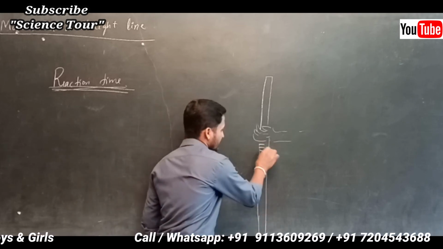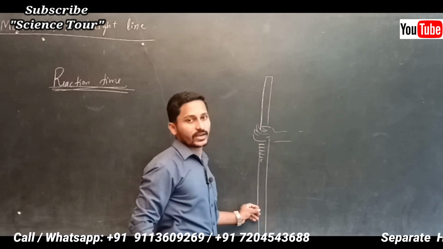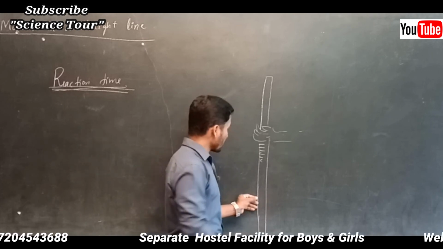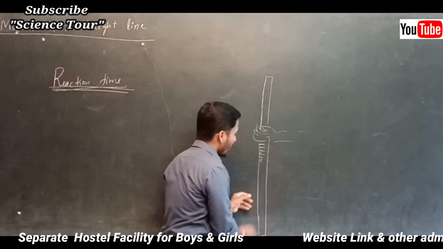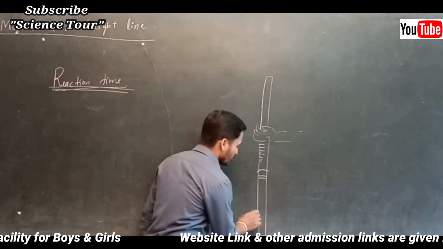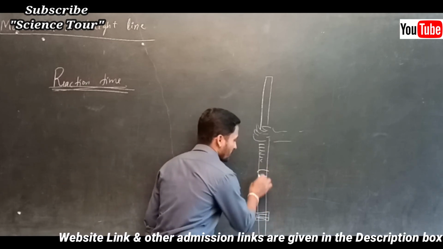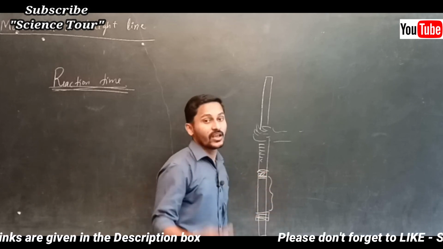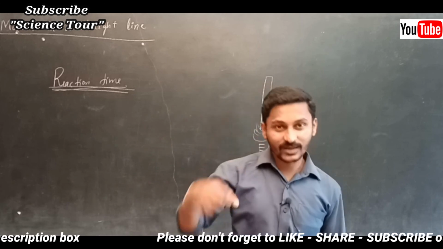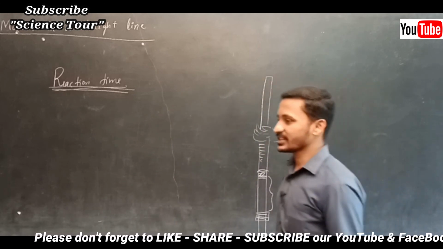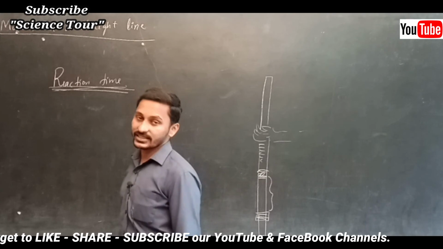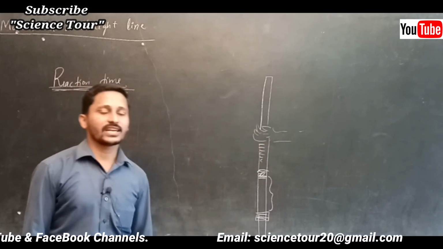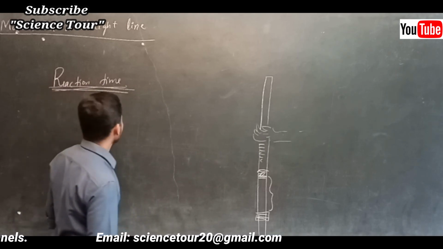But suddenly you can't catch, you have to observe. You should catch here, but what happens? The ruler moves somewhere down and you are catching somewhere here. This is the distance traveled within that time, so we can write down the reaction time. Earlier that scale was at rest. Suddenly when he leaves, it starts moving.